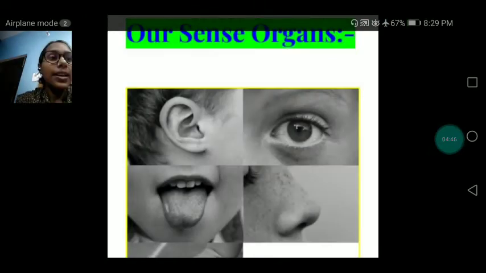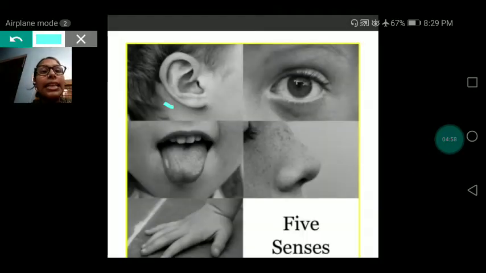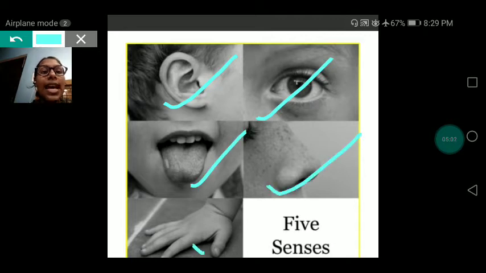Now next, let's read about our sense organs. How many sense organs do we have? We have 5 sense organs. What are their names? Ears, eyes, lips, nose and skin. These are the 5 sense organs by which we can feel, we can see, we can hear, we can taste and we can smell also.